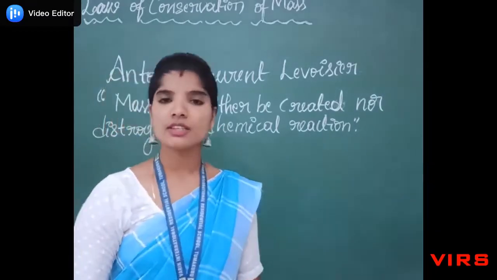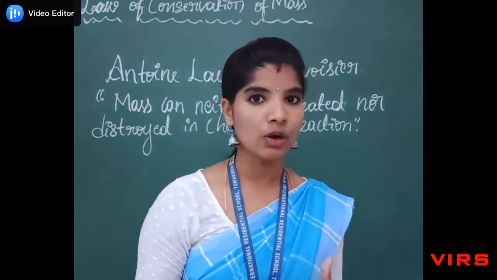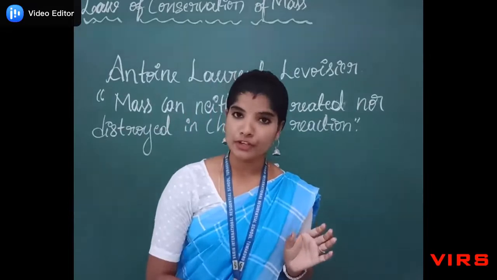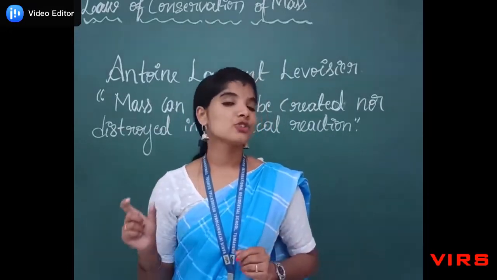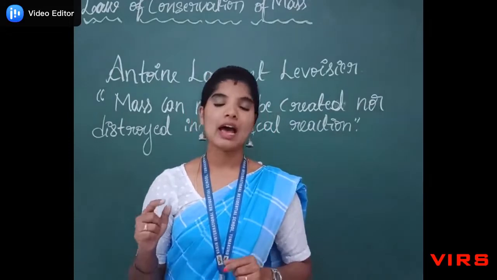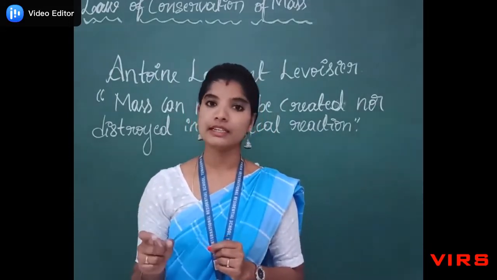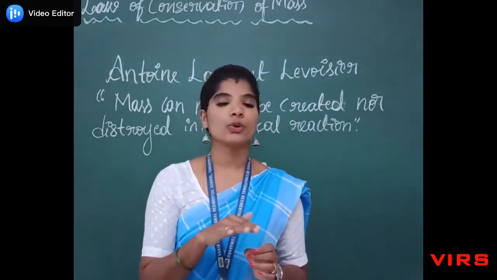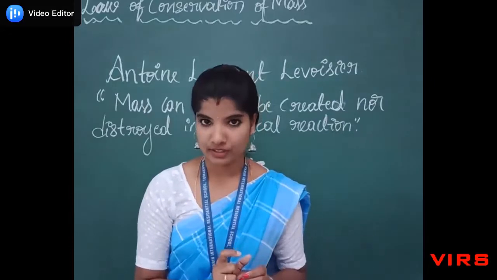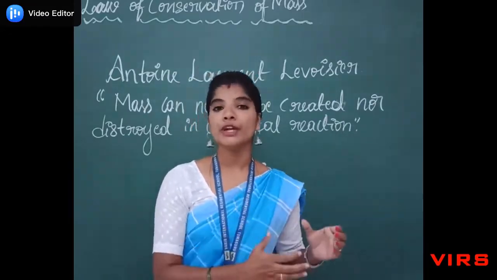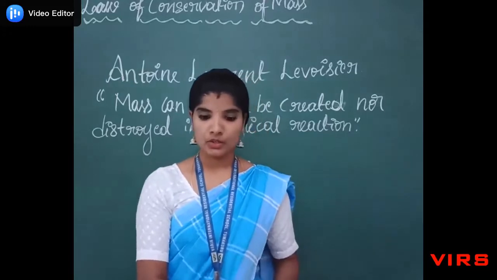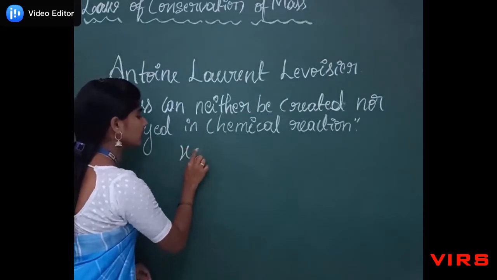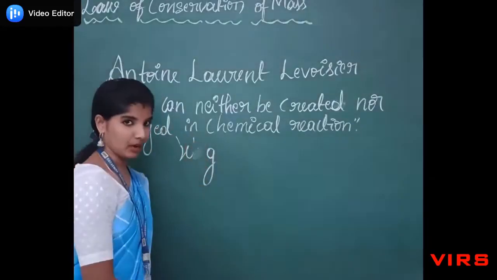Now the question is, how did he prove this law experimentally? He took copper sulfate solution in a conical flask and sodium carbonate solution in a test tube, and he tied the test tube using a thread. Then he placed that test tube in the conical flask and closed the flask with a rubber cork. Next, he measured the weight of the whole apparatus. So he got one weight. Let me take it as x gram. The weight of the apparatus is x gram now.